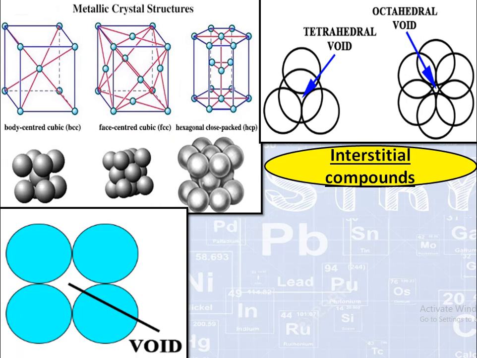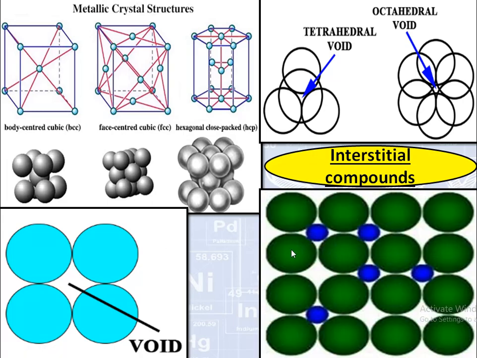When these types of metals, which have a definite structure, come in contact with small atoms like carbon, hydrogen and nitrogen, these small atoms go and get stuck into the voids in the structure. So as you can see, these are the atoms of metal and these are the small atoms of maybe hydrogen, carbon or nitrogen.